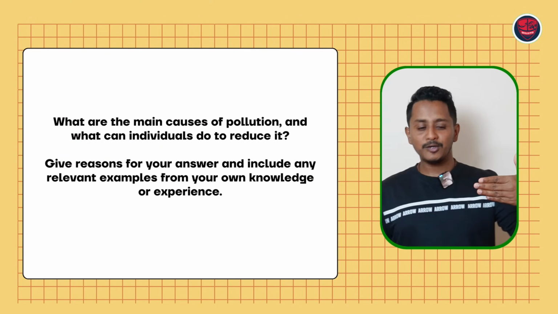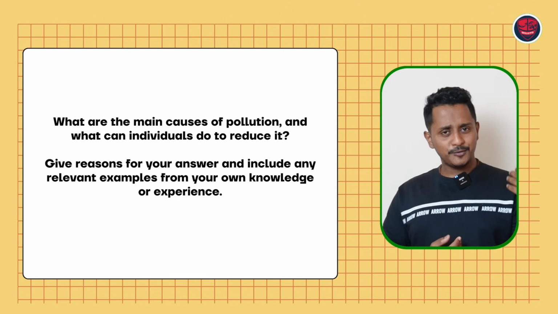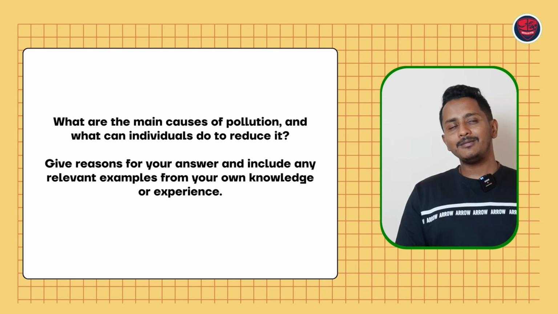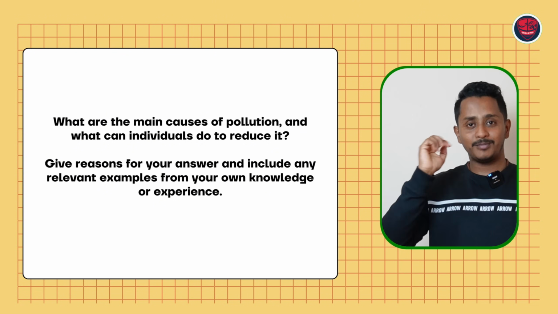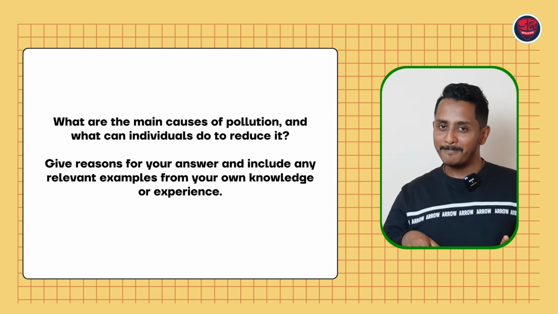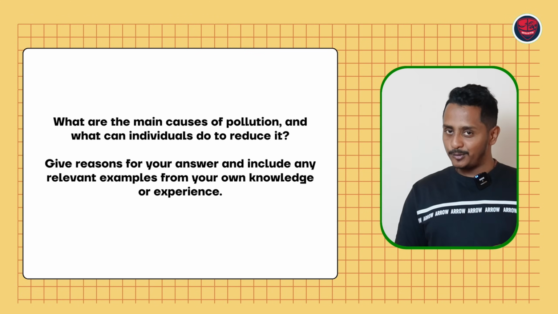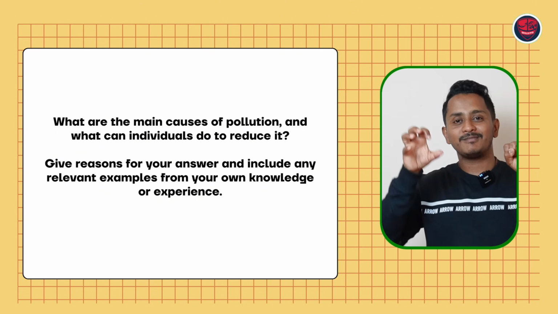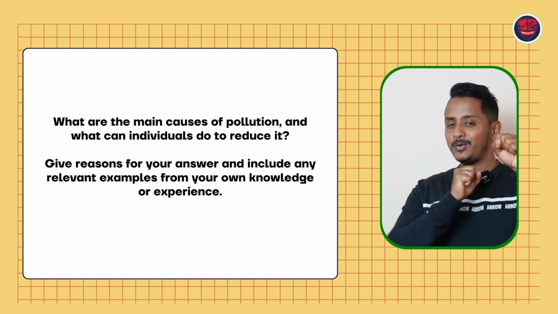Alright, now it's the most important part of the video. This is the question: what are the main causes of pollution and what can individuals do to reduce it? Give reasons for your answer and include any relevant examples from your own knowledge or experience. Now the question is, what are the main causes of pollution? Not effects, causes. Effects of pollution means breathing problems, lung problems. Causes of pollution are probably vehicle emissions, factories emitting carbon dioxide. Causes of pollution is what you need to write in the second paragraph, and what we can do to reduce it, the measures that we can take so that pollution can be mitigated, you have to write in the third paragraph.